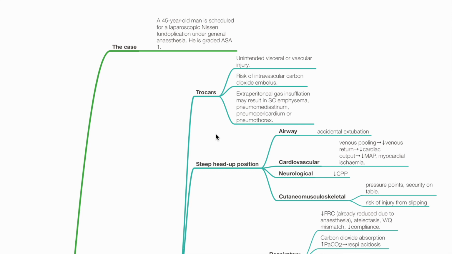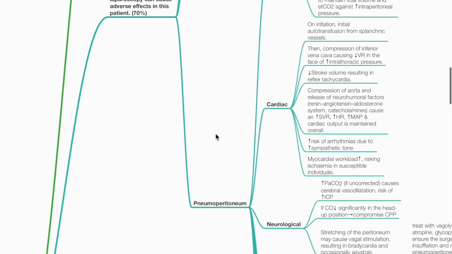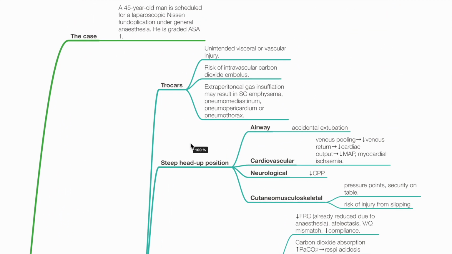Adverse effects may be mediated by trocars, steep head-up position, and pneumoperitoneum. Trocars may cause unintended visceral or vascular injury. There is risk of intravascular carbon dioxide embolus, and extraperitoneal gas insufflation may result in subcutaneous emphysema, pneumomediastinum, pneumopericardium, or